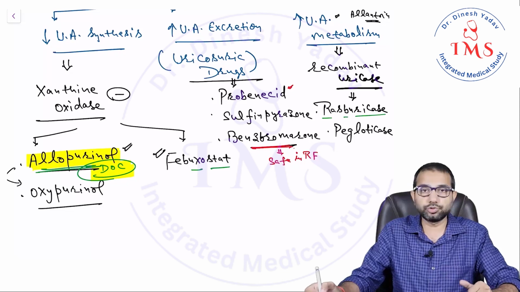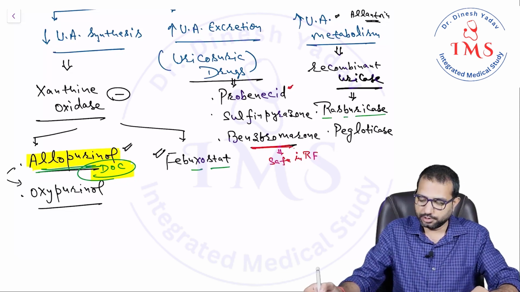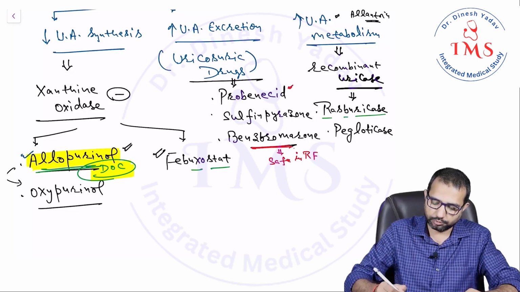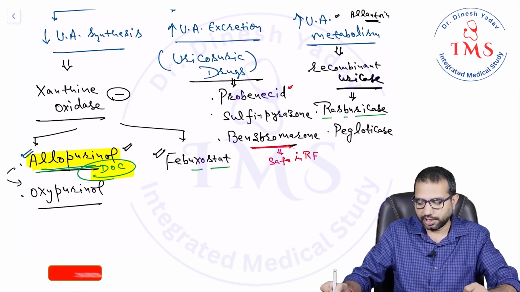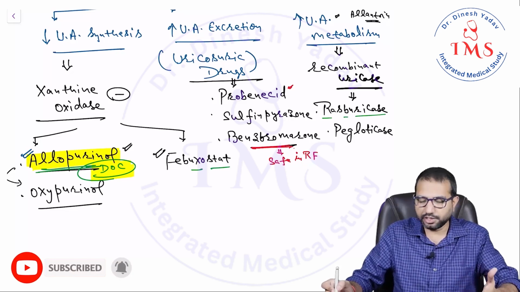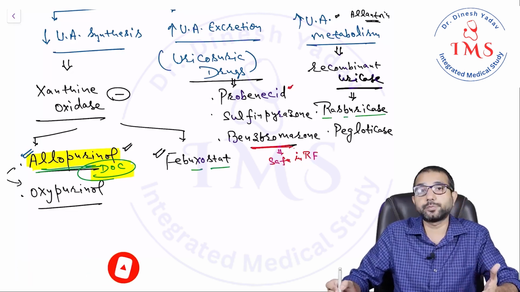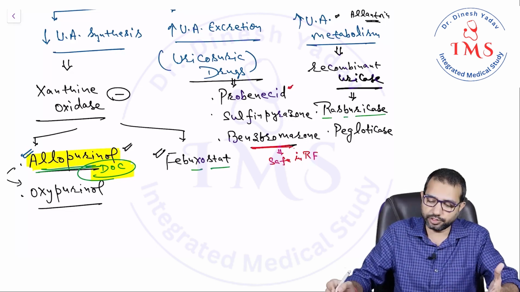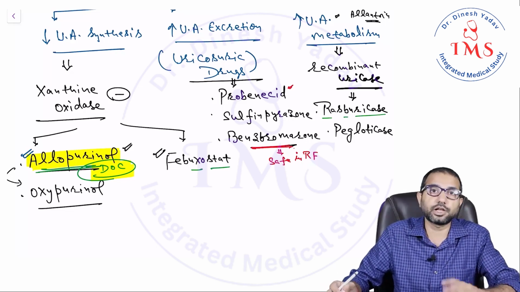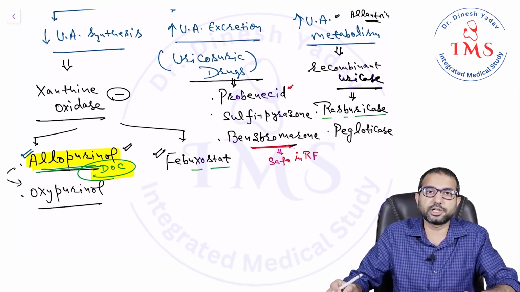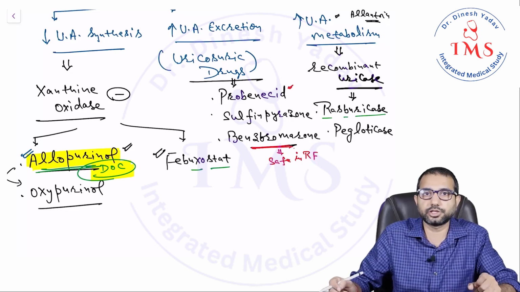These drugs are also used for hyperuricemia. But for gout and hyperuricemia, the overall best drug is allopurinol, the best drug for chronic gout patients. The main risk with allopurinol is hypersensitivity reaction, but compared with febuxostat, which has less risk of hypersensitivity, allopurinol is the overall best drug for gout patients. These are the drugs used in chronic gout therapy.